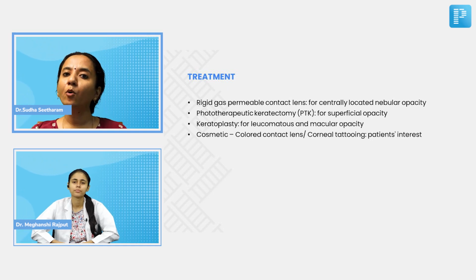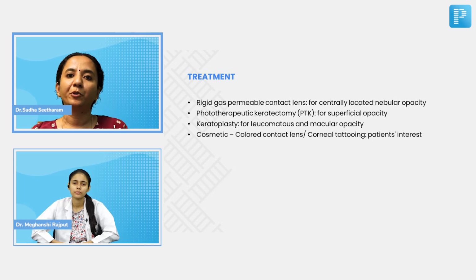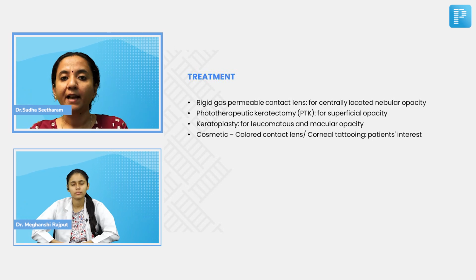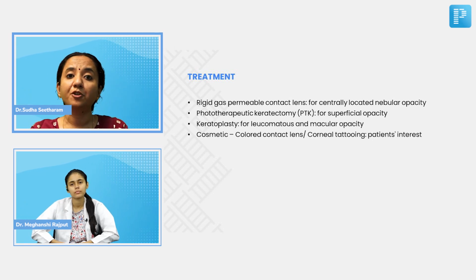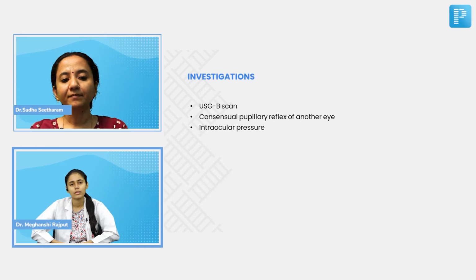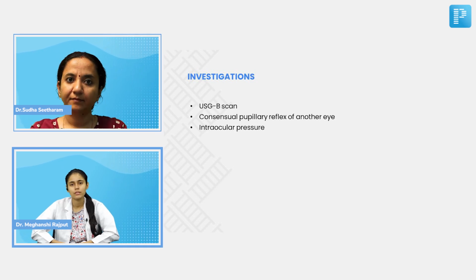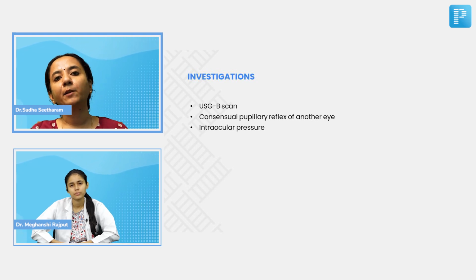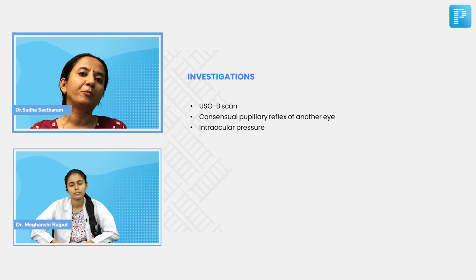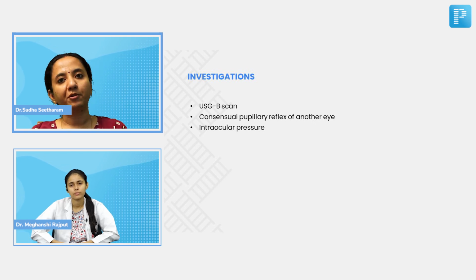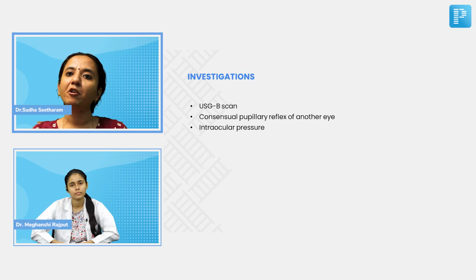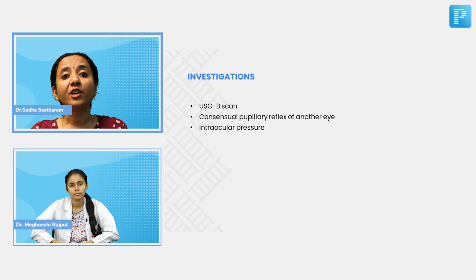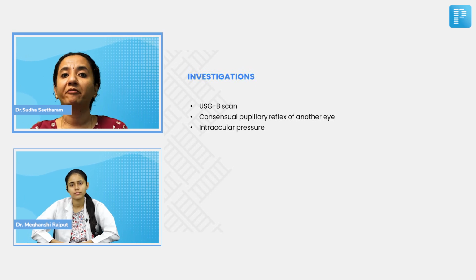Right? But suppose we are unable to examine the posterior segment, if the opacity is too big and we are unable to get a view of the posterior segment, then what is the essential investigation that we must do? We can use USG-B. Yes, we have to do a USG-B scan. The USG-B scan helps us to get a basic judgment of the posterior segment so that we can prognosticate the case before we take up the patient for keratoplasty. Right? And clinically also there is one test we can do.